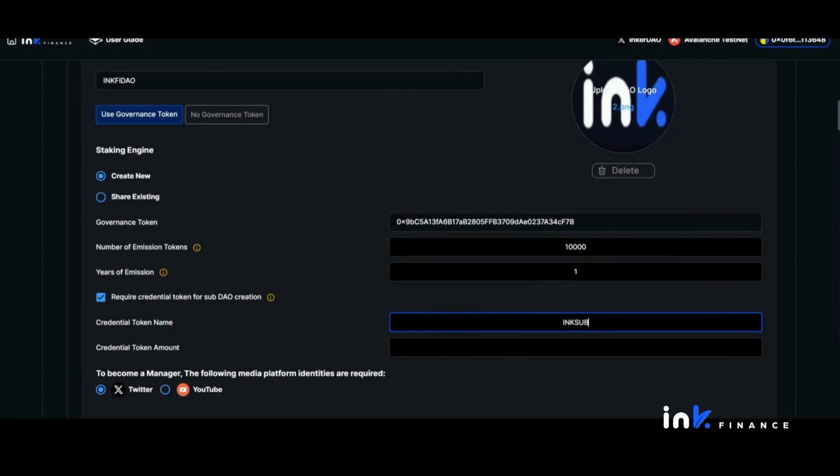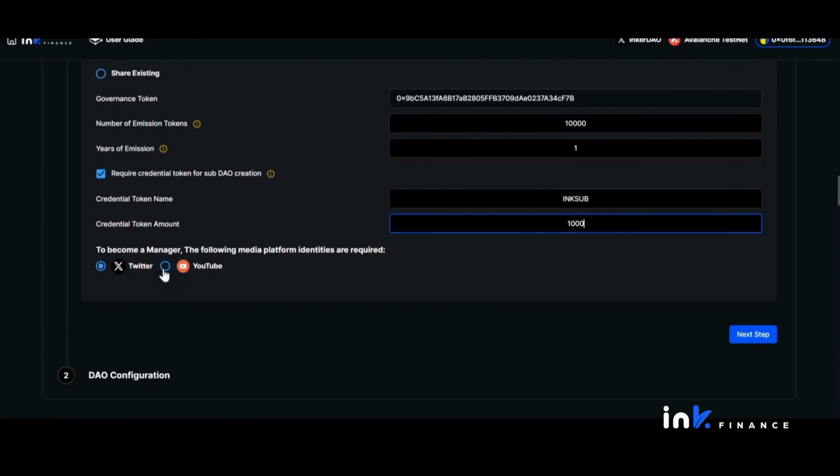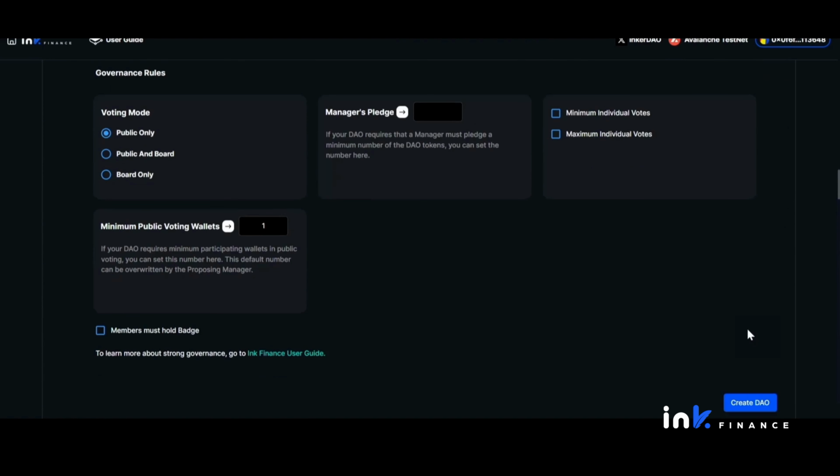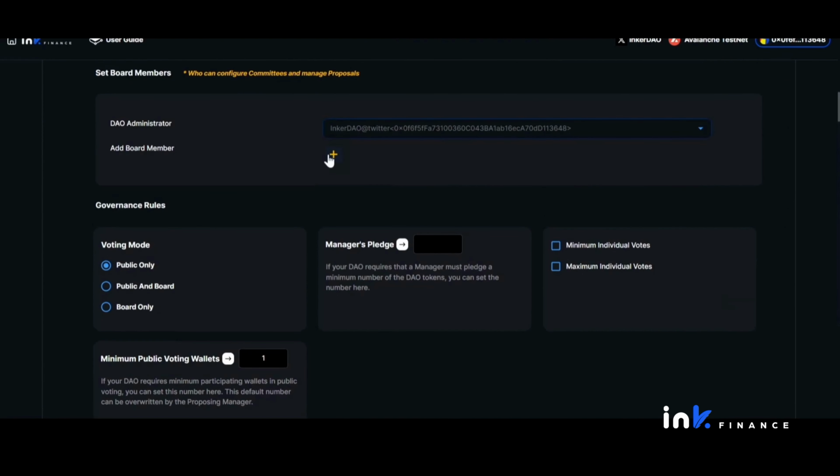Enter the credential token name and the credential token amount. To become a DAO manager, social media verification is required. Verify via Twitter or YouTube. Click Next Step.